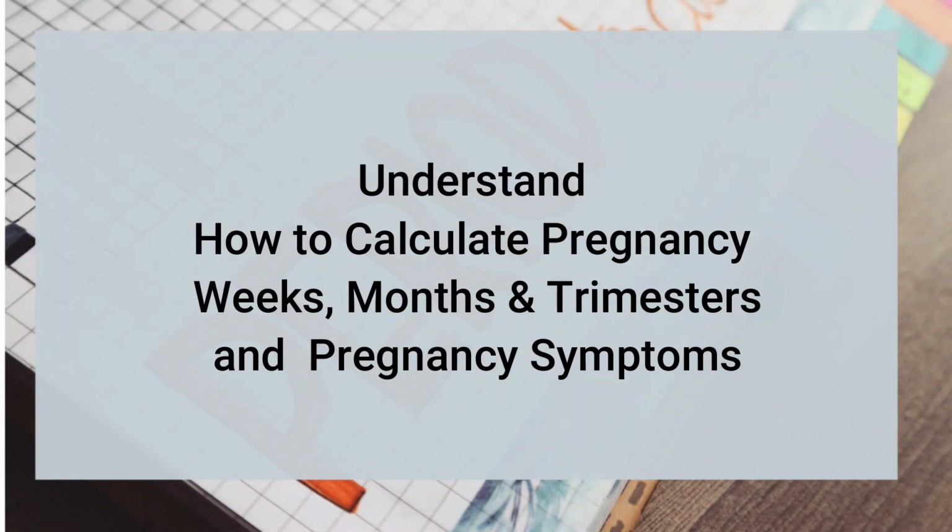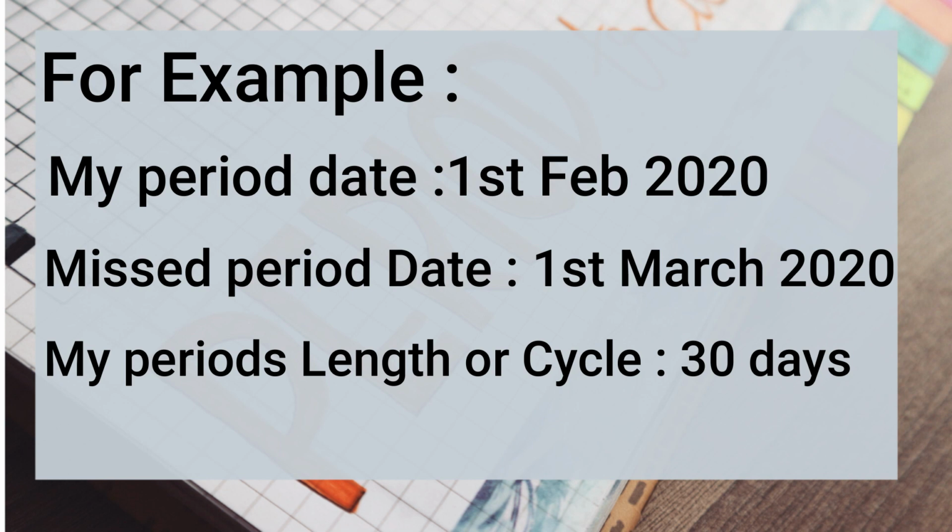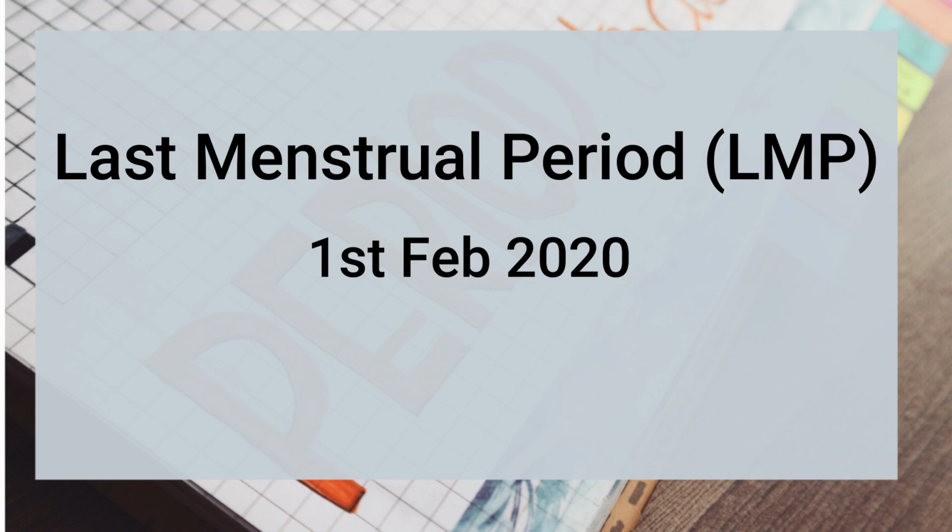This is Shweta Sharma here, and in today's video I'm going to talk about how to understand pregnancy trimesters and their weeks. For example, I'm going to explain, if you had your period on 1st February 2020 and you tried after 5 days of your periods and you conceived, so your last month period date is 1st February 2020. This is your last month period date and it is also called LMP. You tested with a kit or you visited your doctor and your doctor said that you are positive and you are pregnant, and almost you were in your 7 weeks pregnancy.